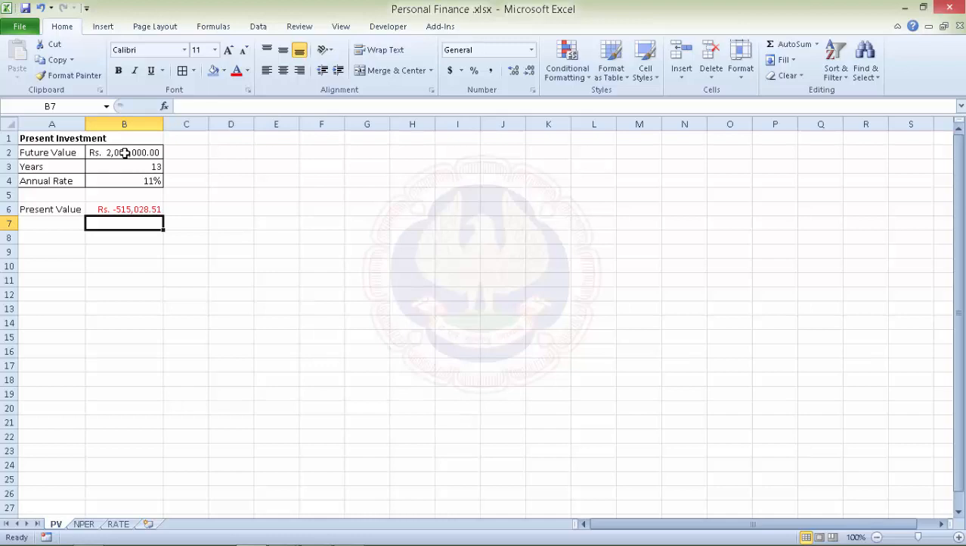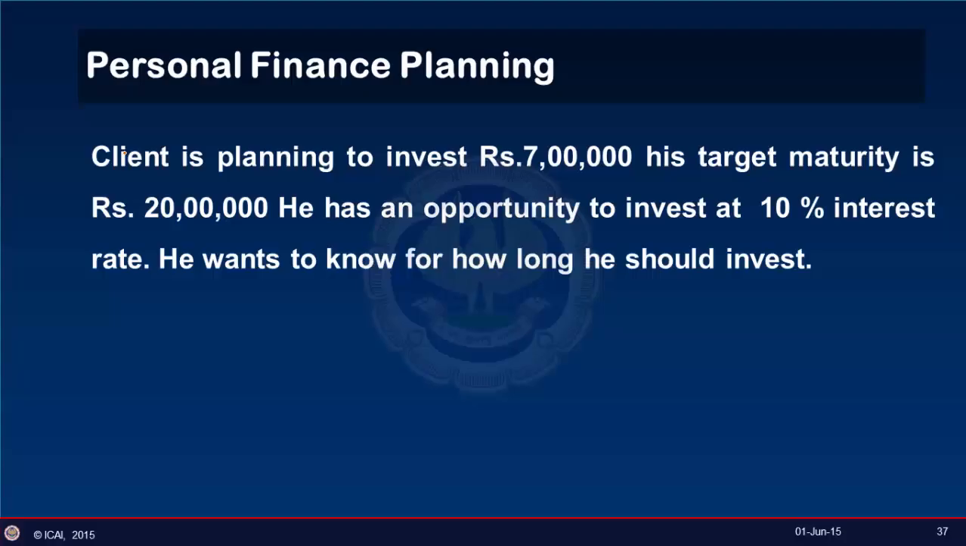So that is, if he invests 5,15,028 rupees at 11%, after 13 years he'll be getting 20 lakh rupees. So PV function can be used to find present value of any future value. Consider another scenario where client is planning to invest rupees 7 lakh, his target maturity is rupees 20 lakh, and he has an opportunity to invest at 10% interest rate. Now he wants to know for how long he should invest it.